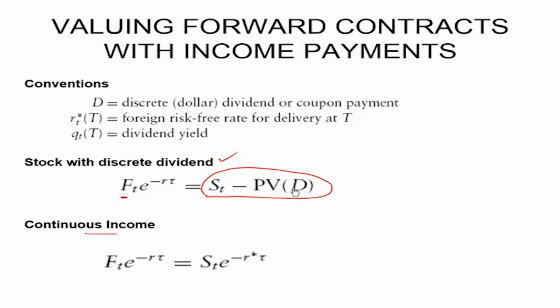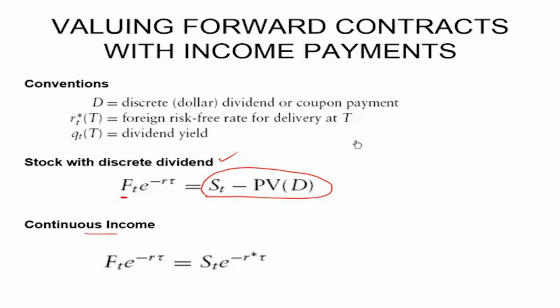If a discrete dividend is given, then as we proved, replace S by S minus present value of dividend. If a continuously compounded dividend is given, then replace S by S e raised to power minus RT.